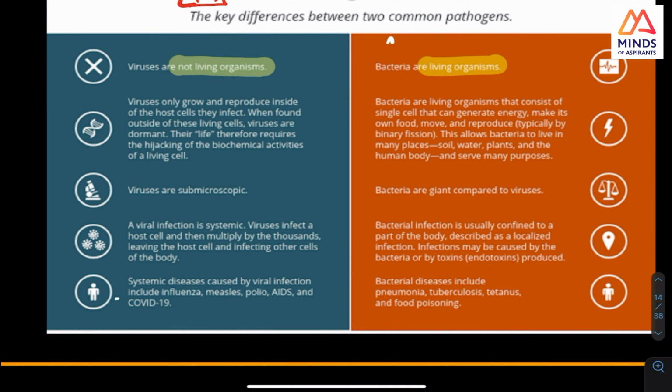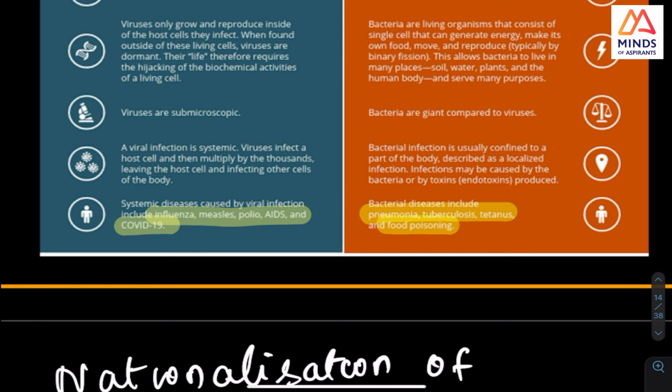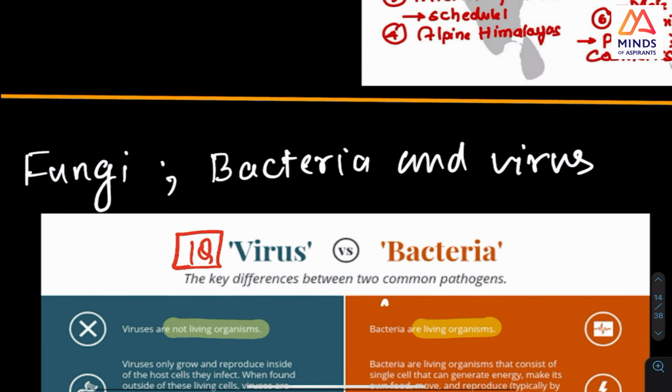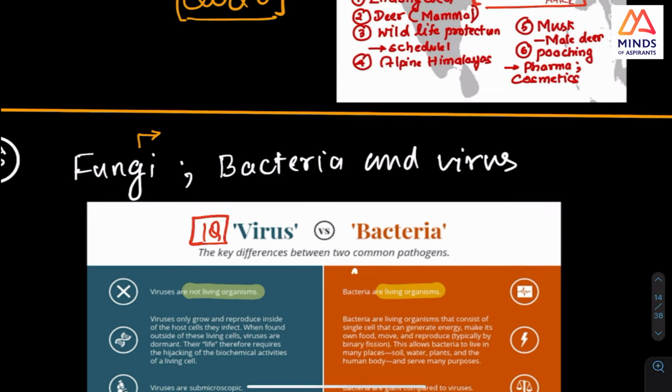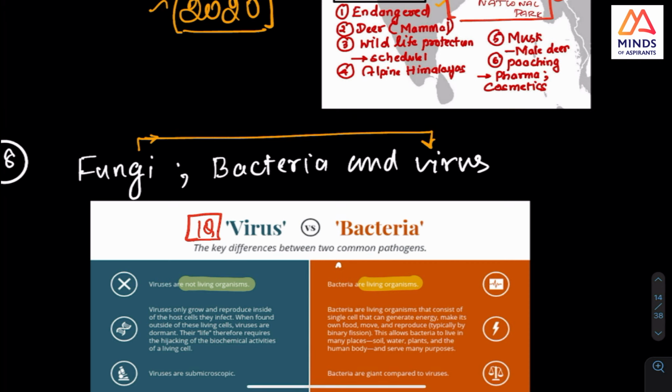Also look at these diseases caused by, so influenza, measles, polio, and here tuberculosis, tetanus, food poisoning. See what diseases are caused by these viruses. This is what you should check. In a sense, this polio, I think last video I made this. So polio virus, it is polio virus, it is not bacteria. So you should know that something in the last video, 1 2 3, these two are extinct and one is there.